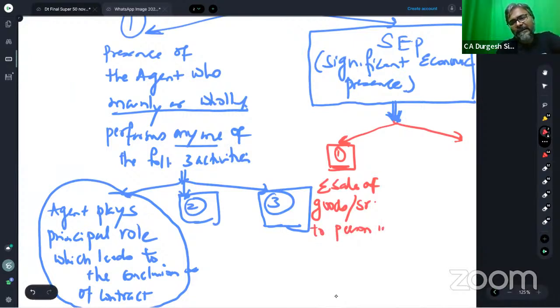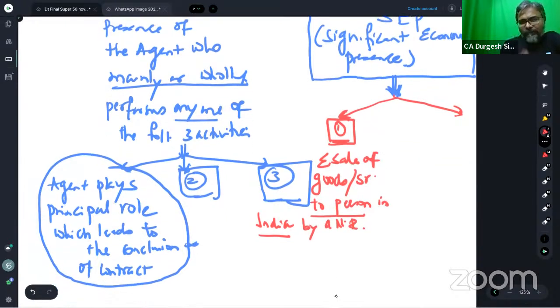To person in India by a non-resident. Please don't use the word resident. This is where you people lose the marks. The aggregate sale of goods or services to person in India by a non-resident. And can anyone tell me what is the value of that particular aggregate sale that should have taken place in a financial year? It should be in excess of rupees 2 crores.